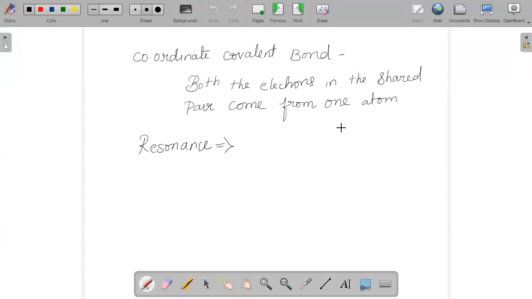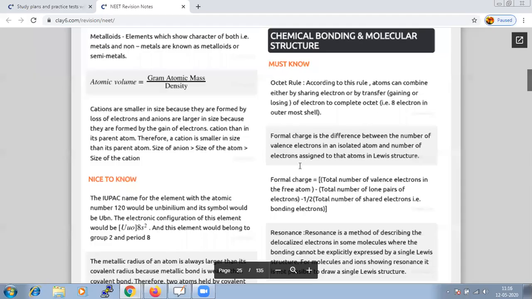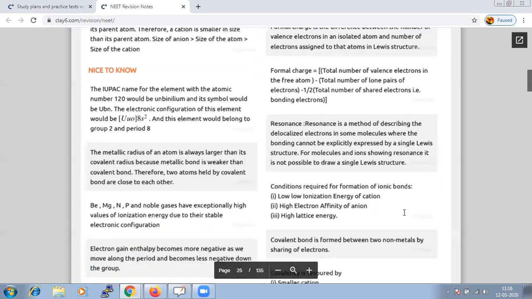But when we are dealing with covalent or ionic bonds, a new scenario arises, which we call resonance. What is resonance?